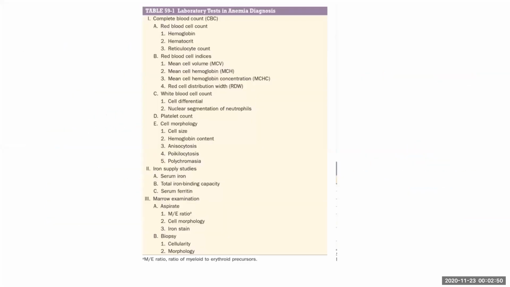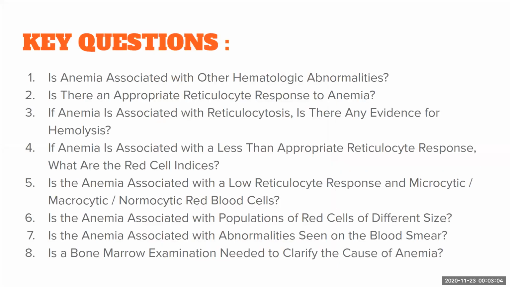Coming to the investigations, we usually do a CBC, and based on the need, we will do iron studies and marrow aspiration. There are around 8 or 9 key questions to ask in every patient with anemia. Is anemia associated with other hematological abnormalities? Because if it is associated with other lineage abnormalities, for example, leukopenia or pancytopenia, then bone marrow might be the underlying problem. There's some problem within the bone marrow.